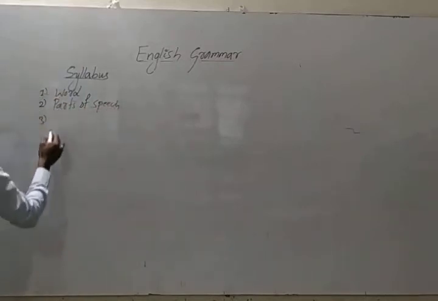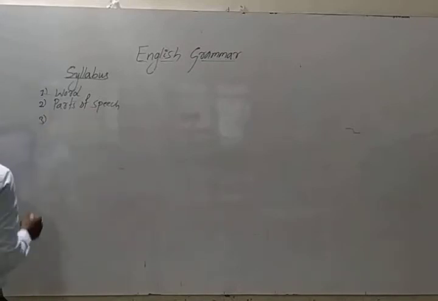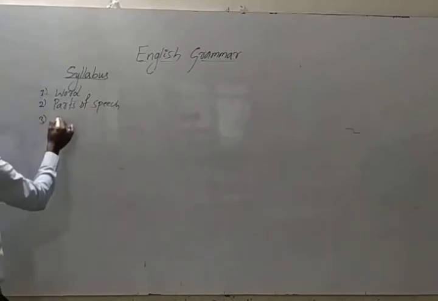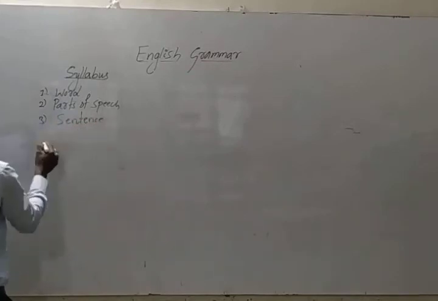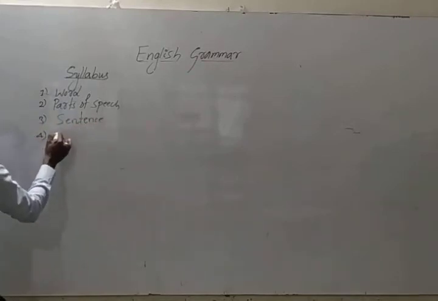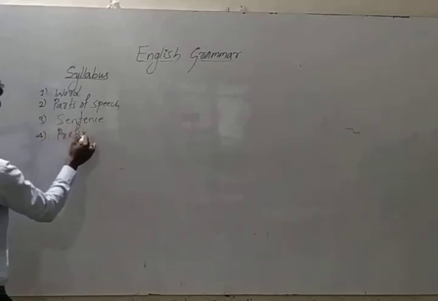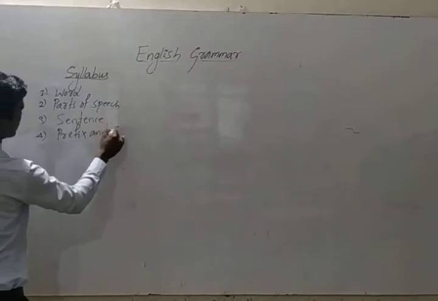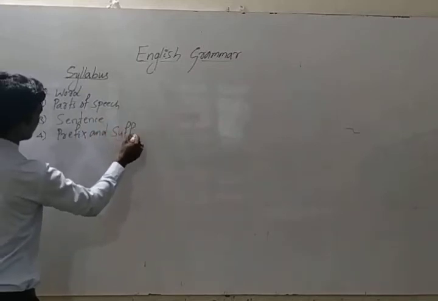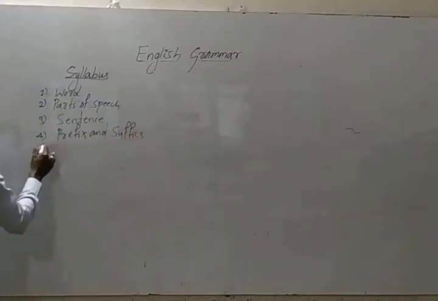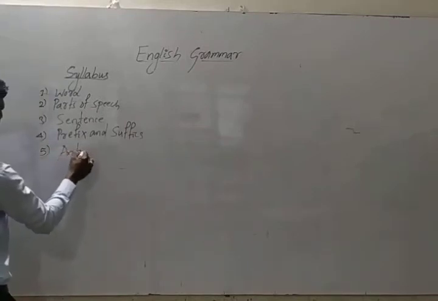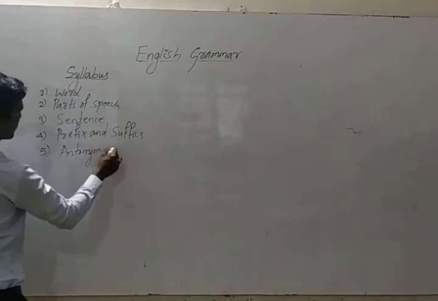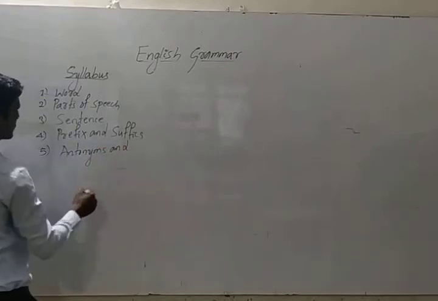Third one, sentence. Next, prefix and suffix. Next, antonyms and synonyms.